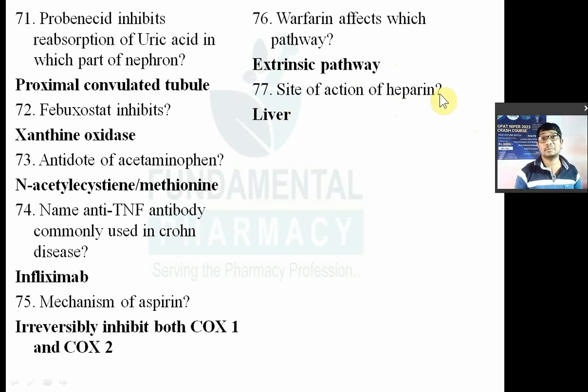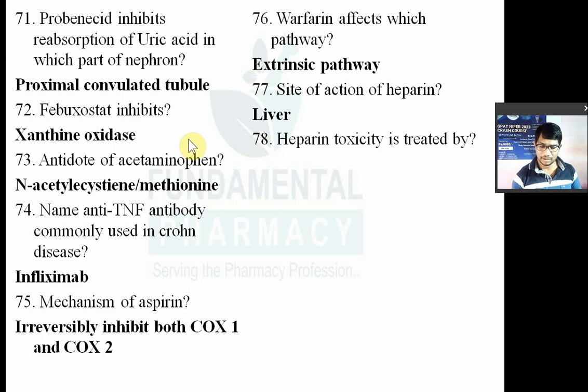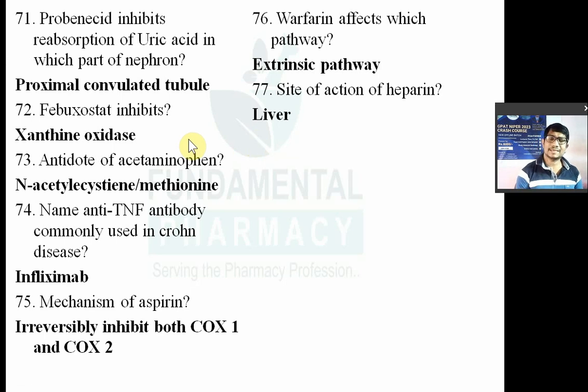What will it do? It will inhibit the synthesis of vitamin K dependent clotting factors in the liver, and that's why the site of action of heparin is the liver. Now, as it is the most acidic compound in the body, if there is toxicity of heparin, what is the antidote? The antidote is protamine sulfate, and that is the most basic compound.